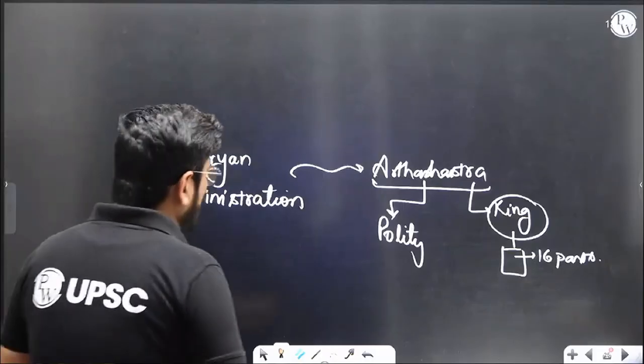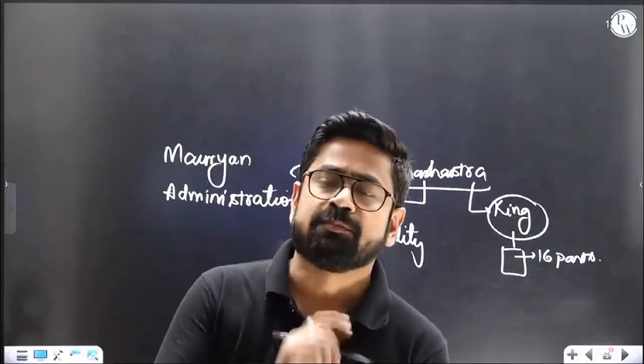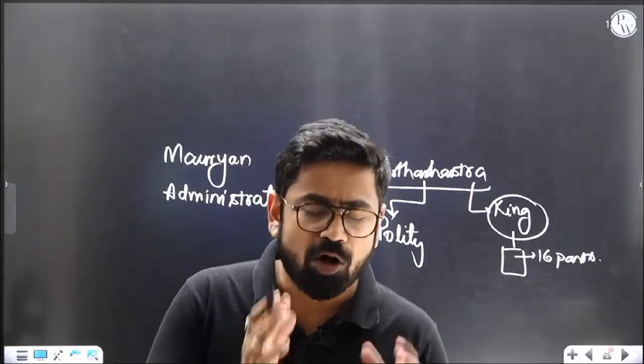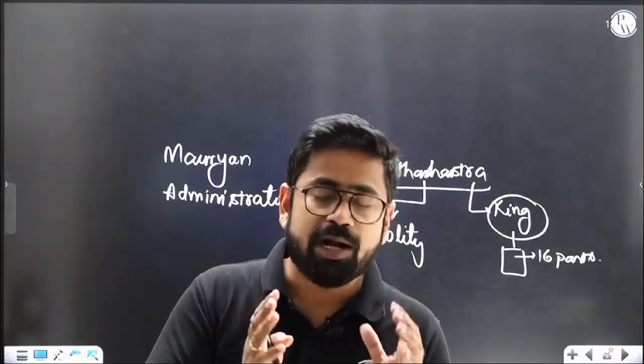Okay, guys. So I was saying, the whole day was divided into 16 parts, and the king was supposed to sleep for only 3 parts, roughly 4.5 hours. That's it. He should not go beyond that. And every part had a meaning. In this part he has to meet ministers. In this part he has to meet the army and audit them, maybe go out with them. This part he has to keep for freshening up.